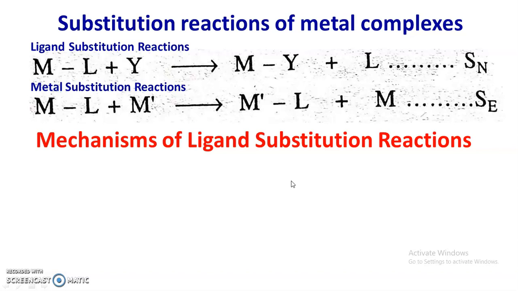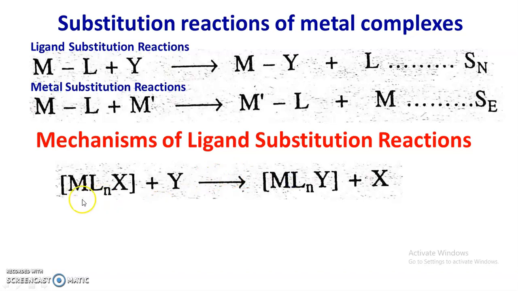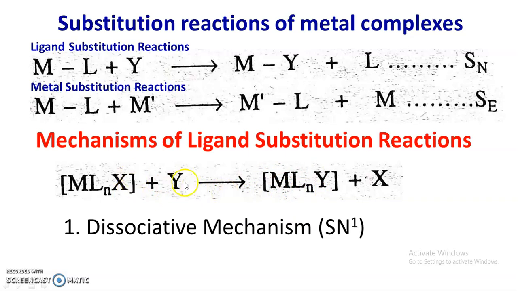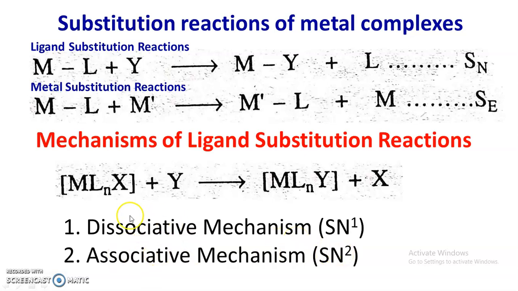Before that, the general octahedral substitution reaction is represented like this: MLnX plus Y. Actually, this is the octahedral complex. Initially the MX bond breaks, and this X can be replaced by Y, and we get the substitution product. The mechanism of this ligand substitution reaction is explained on the basis of the dissociative mechanism or the associative mechanism. So the dissociative mechanism is SN1, and the associative mechanism is SN2.